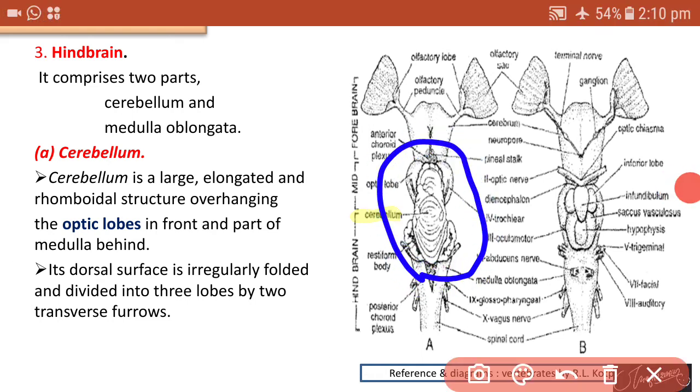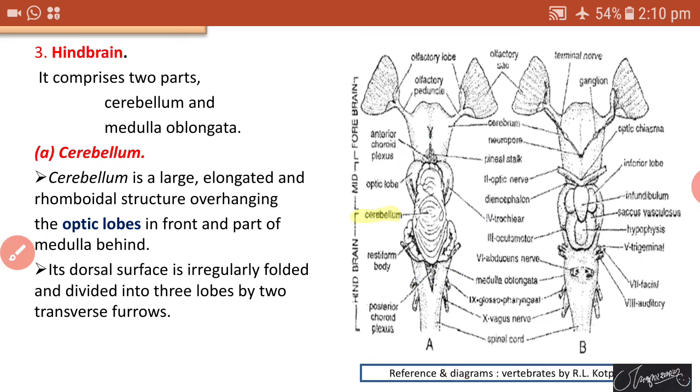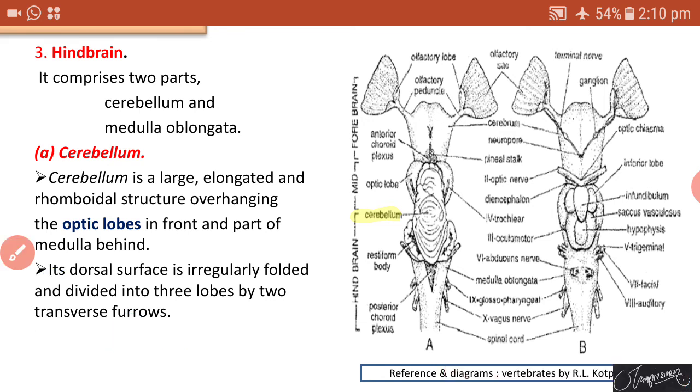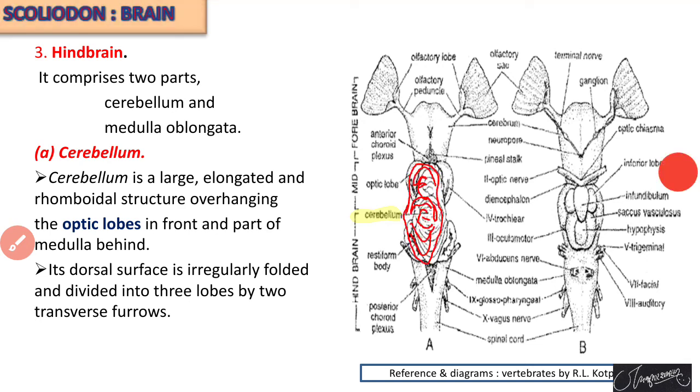This area is part of the cerebellum. Its dorsal surface is irregularly folded and divided into three lobes by two transverse furrows. The cerebellum is part of the hindbrain.